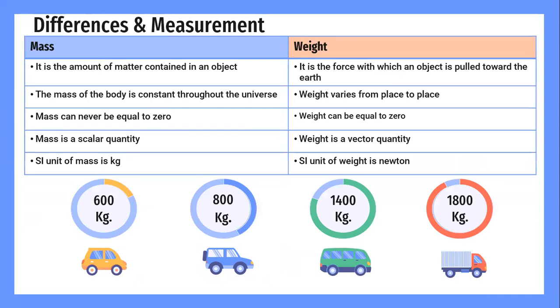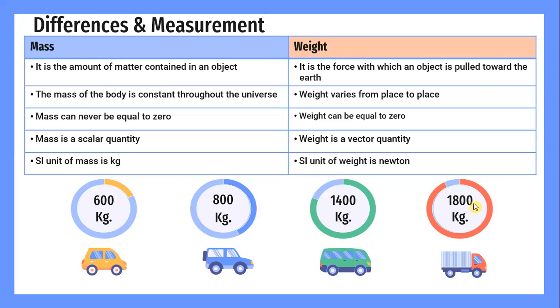Differences and measurement. Mass, as already explained, is the amount of matter contained in an object. And the mass of a body is constant throughout the universe. Mass can never be equal to zero. And mass is a scalar quantity. The SI unit of mass is the kilogram.